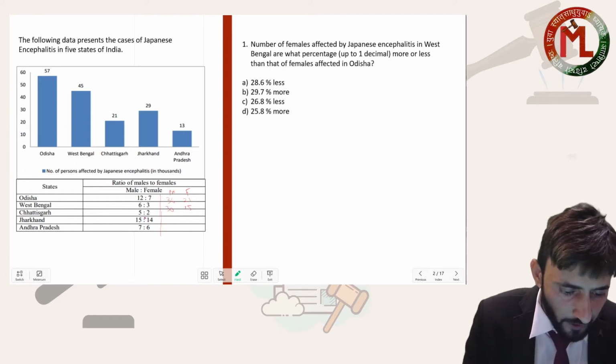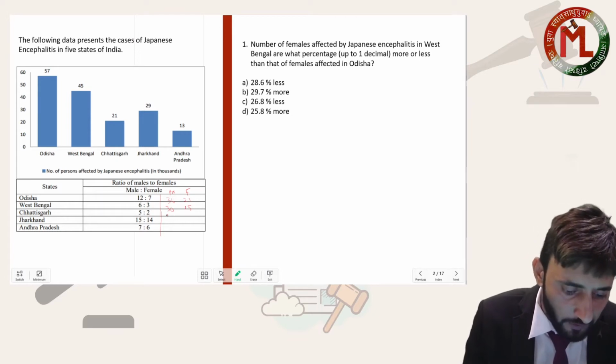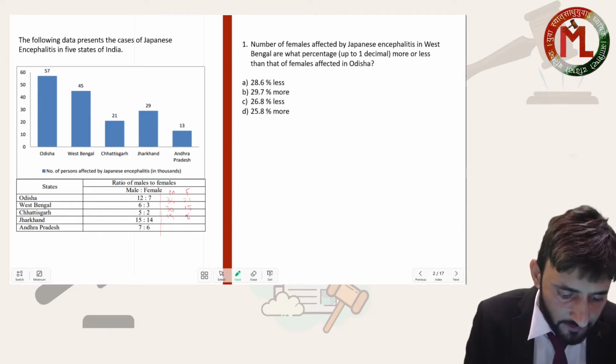Similarly, 5:2, if we break 21 in the ratio 5:2, it will be 15 and 6. Then 15, 14. And finally 7 and 6.